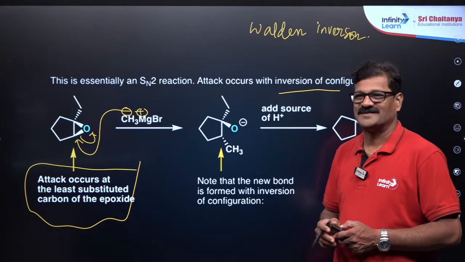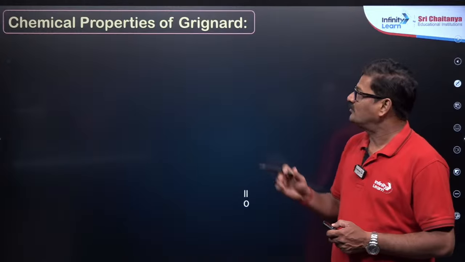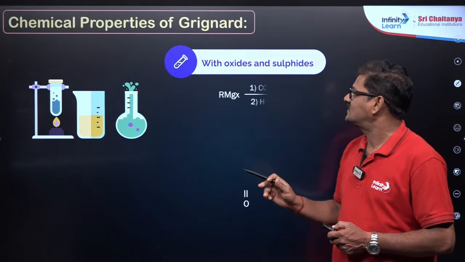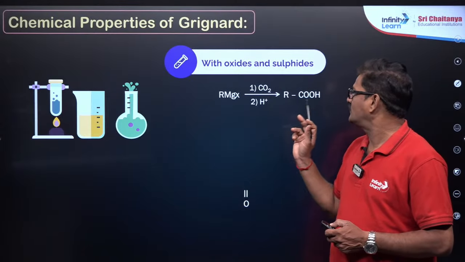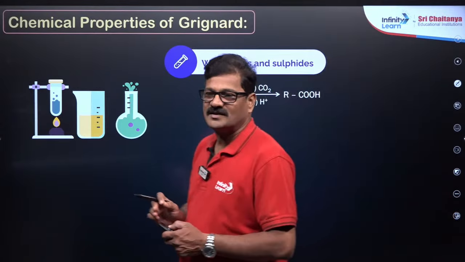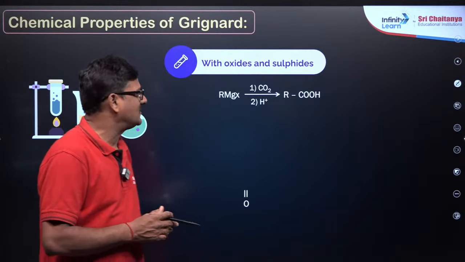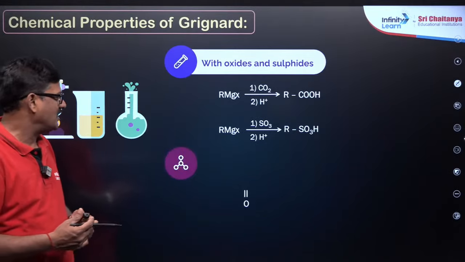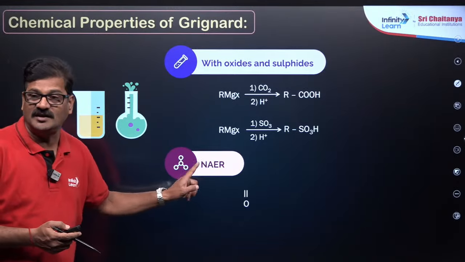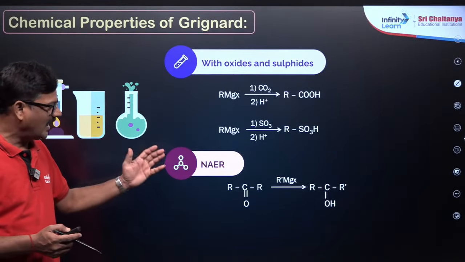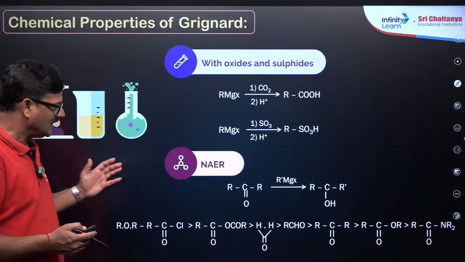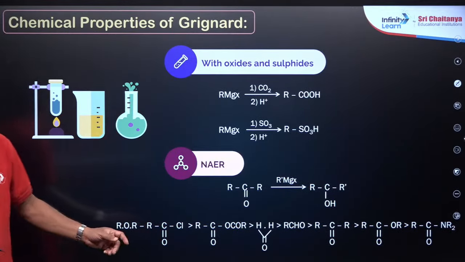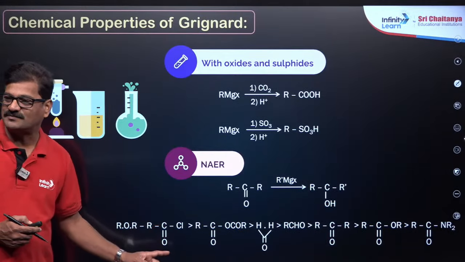Wonderful. Now chemical properties, we have to move ahead a little. So with oxides and sulfides, Grignard reagent reacts with CO2 to give RCOOH, SO3 or SO3H, and if it is NAE or nucleophilic addition elimination reactions, the reactivity of these nucleophilic addition elimination reactions is given in this way, you can just go through this.